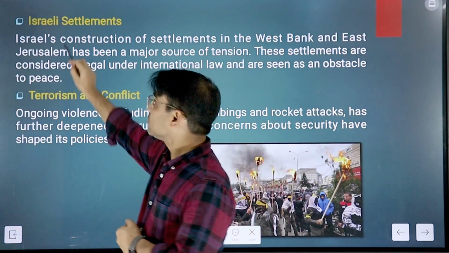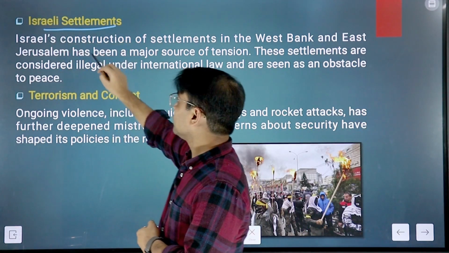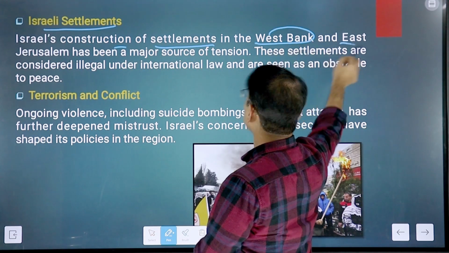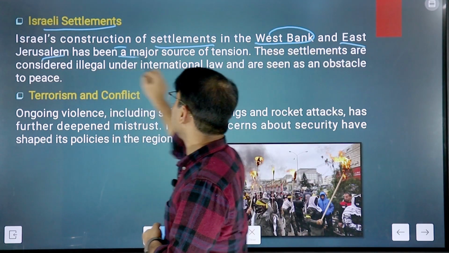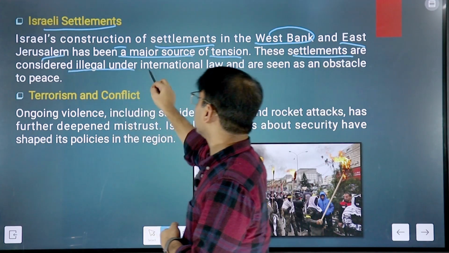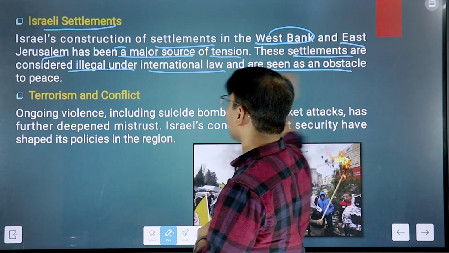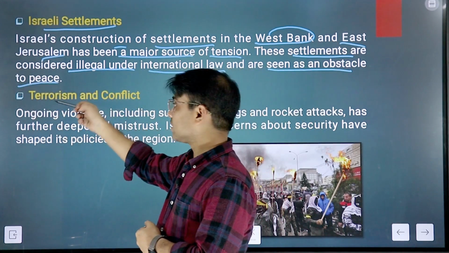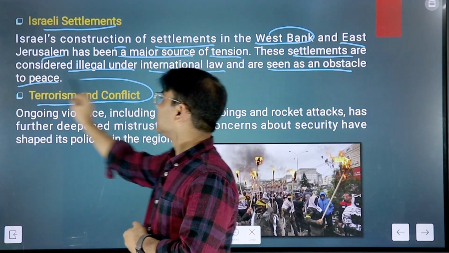So as we have discussed, Israeli settlements. Israeli construction of settlements in the West Bank and East Jerusalem has been a major source of tension. These settlements are considered illegal under international law and are seen as an obstacle to peace. So that is one of the important factors. This also gave rise to terrorism in the conflict.